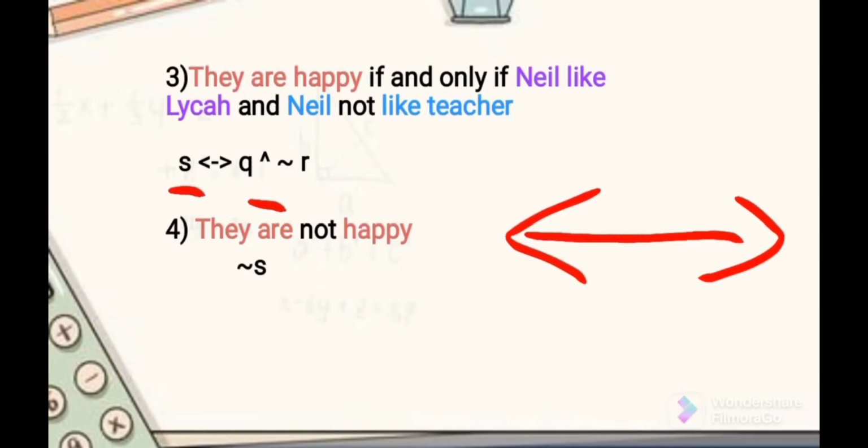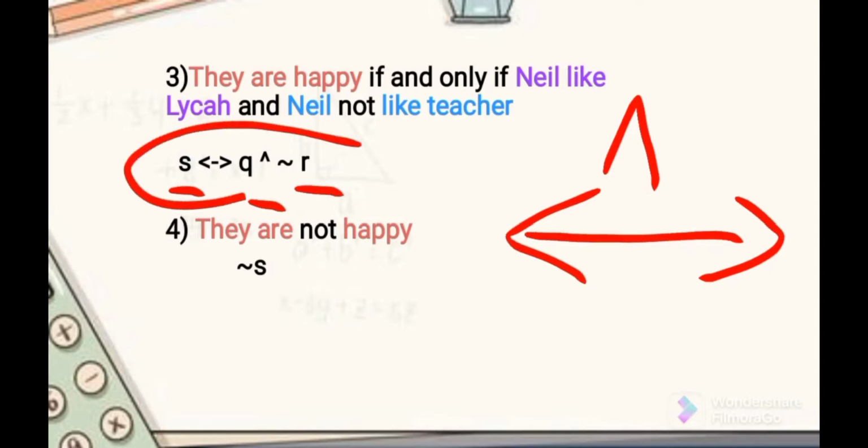We also add a connective of "and," remember that, and the negation of R. So here's the symbolic form that we transform.